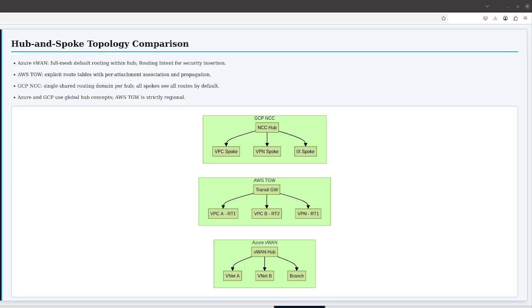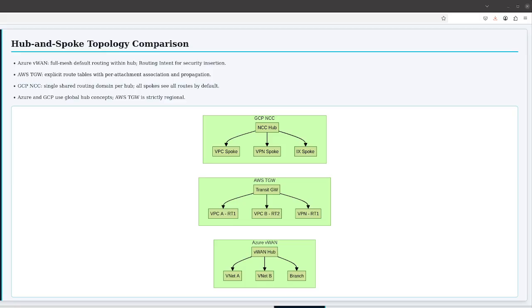In Azure Virtual WAN, the hub is a fully managed regional construct. You do not configure routing protocols on it directly. Azure handles BGP peering with all gateway attachments automatically. The spoke VNets attach through hub virtual network connections, and the hub propagates routes between all spokes and all branches by default in the standard SKU.